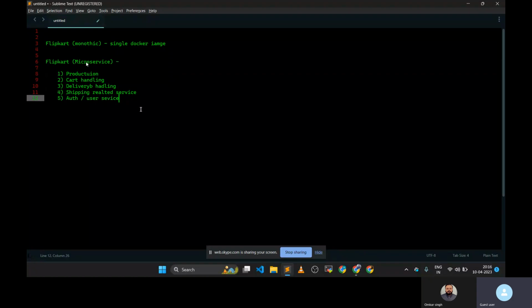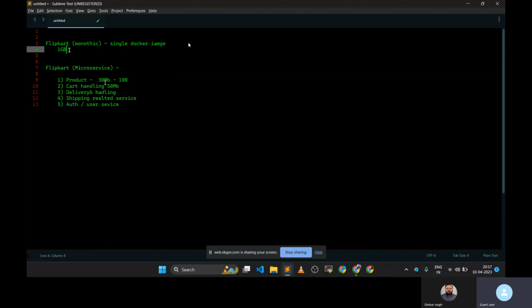Okay, so suppose in the big billion day, what will happen? This service means lot of people will try to see the lot of products, right? In that case, what we can do, if there is spike, we'll increase the pod to 100 for this particular product, okay, or we'll only scale this particular application. So this application is taking only like 13 MB, okay, say for just simplicity we are saying this application only take like 30 MB, and this take like 40 MB, 13, okay. But this entire application takes like around 1 GB, okay.